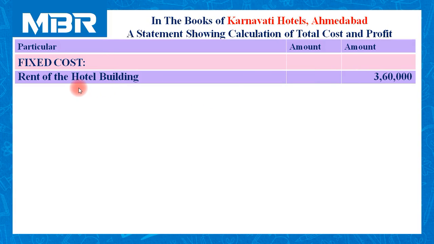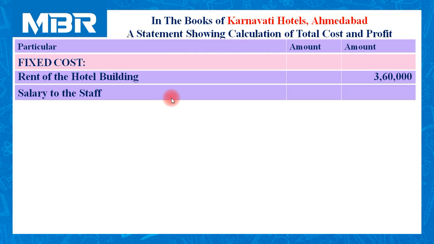The first fixed cost is related to rent of the building. Rupees 3,60,000 per annum. You can refer to the very first paragraph of the question to find out the amount of rent. Then in the second paragraph, we have information related to the employees hired by the hotel authority.